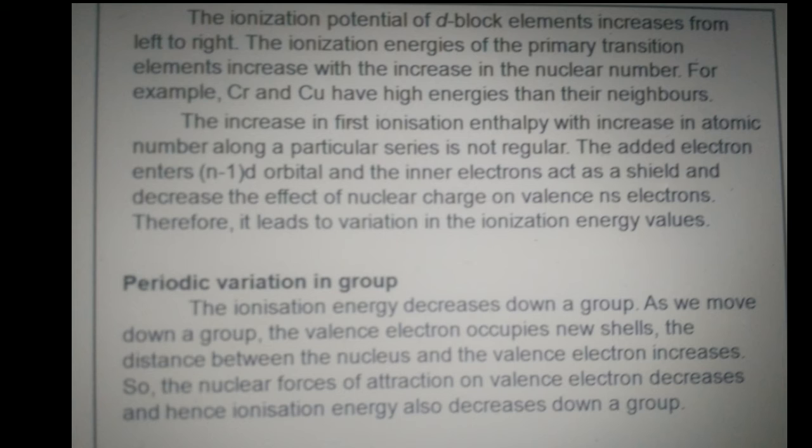Periodic variation in a group. The ionization energy decreases down a group. As we move down a group, the valence electrons occupy new shells. Thus, the distance between the nucleus and the valence electron increases. So, the nuclear force of attraction on the valence electron decreases, and hence ionization energy also decreases down a group.